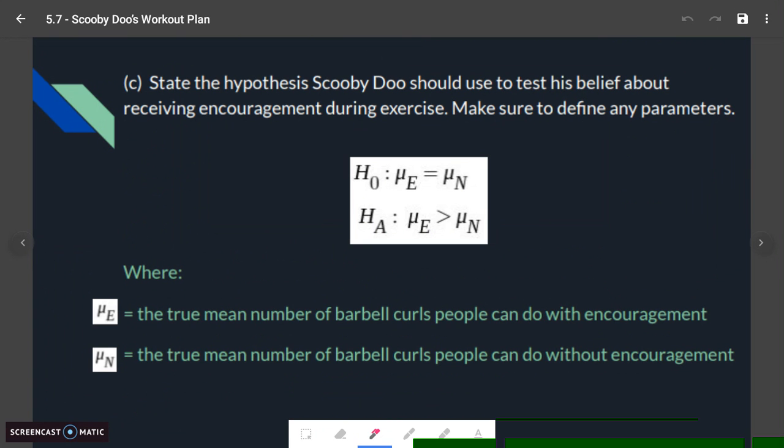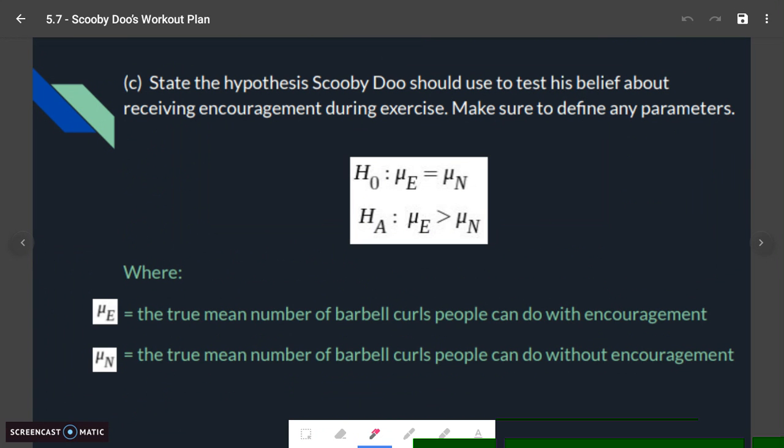And notice we're using mu because this is quantitative data. So mu is used for that true mean anytime we're doing something quantitative. So in this case, our null hypothesis would be that mu of E is equal to mu of N, and our alternative is mu of E is greater than mu of N. So mu of E is the true number of barbell curls people can do with encouragement, and mu of N is the true number of barbell curls people can do without encouragement.